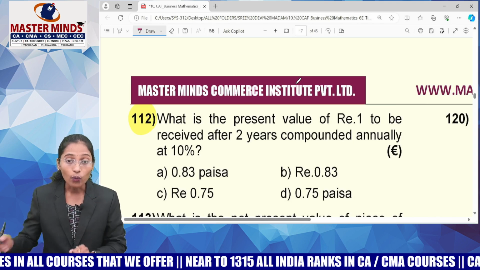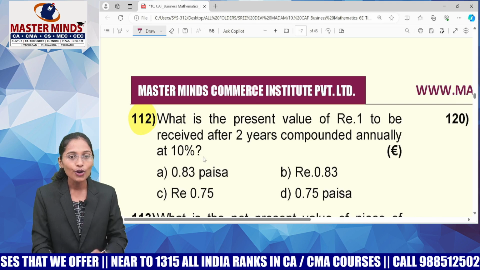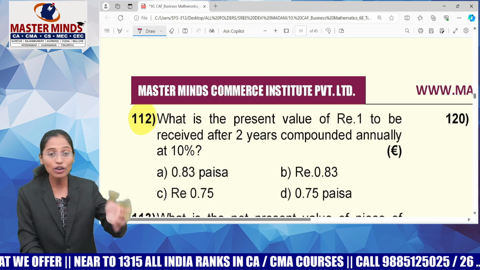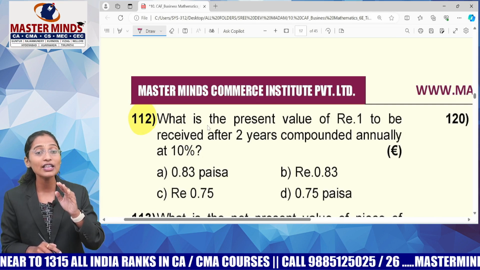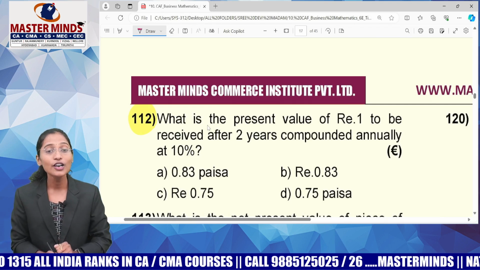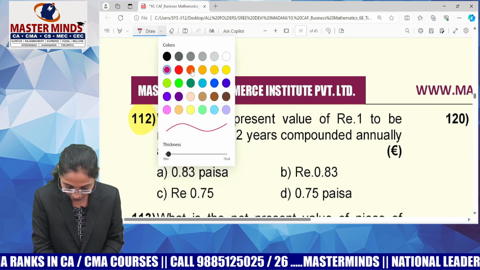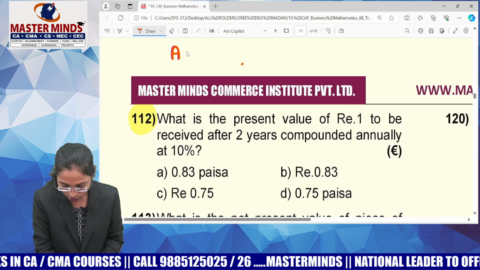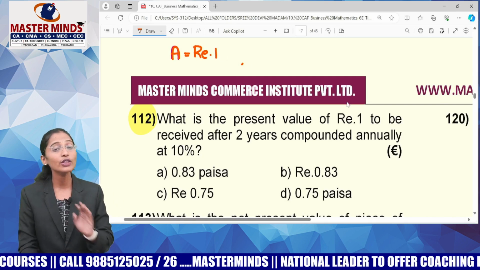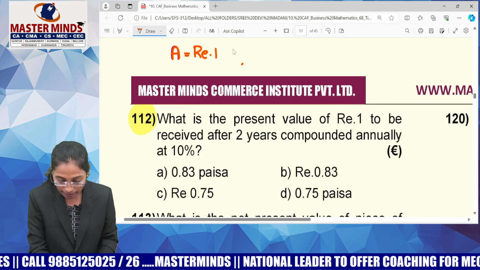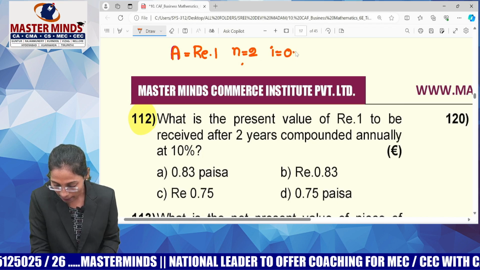Of whom? 1 rupee to be received after 2 years. It means I'll receive this 1 rupee not now, but after 2 years. This 1 rupee is the value of the money that I'm going to receive in the future. Future means this is amount. Guys, look at this. I am writing amount equals 1 rupee, along with units. After how many years am I receiving? 2 years. At what rate of interest? 10%. Now I have to calculate the present value.